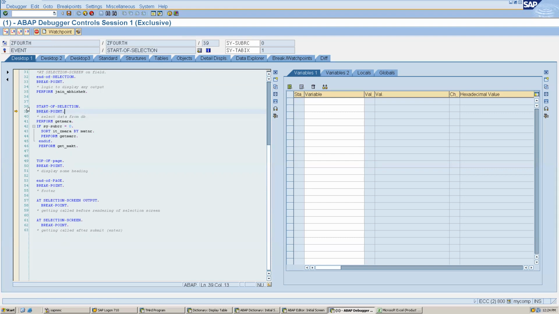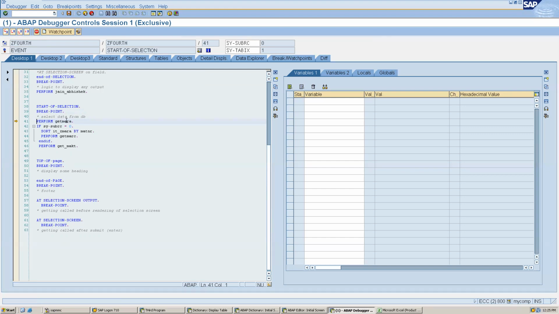Sorry. See, this F5 is what it is doing. When I do F5, it will execute step by step. So from here to here, if I have to come, I will do F5. If I again do F5, it will get inside this perform.